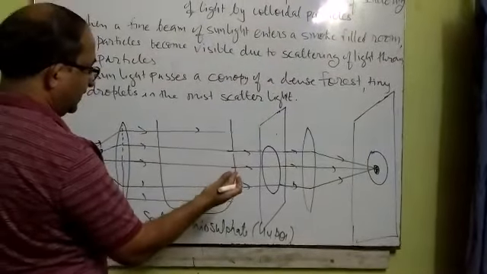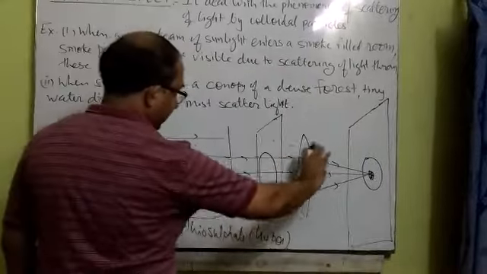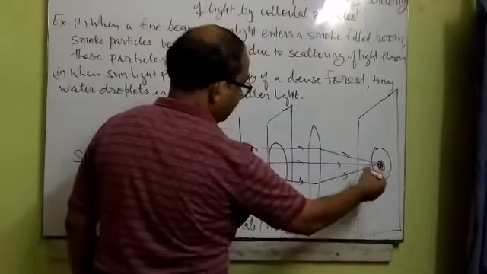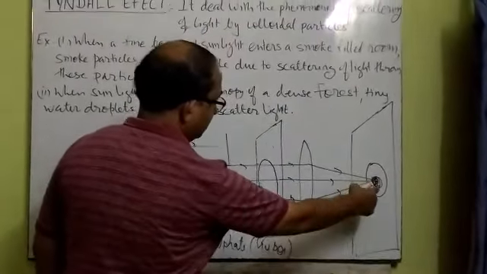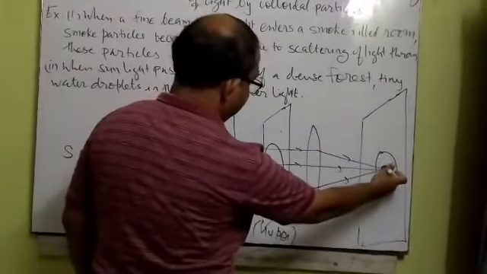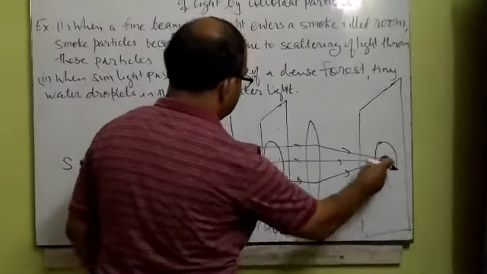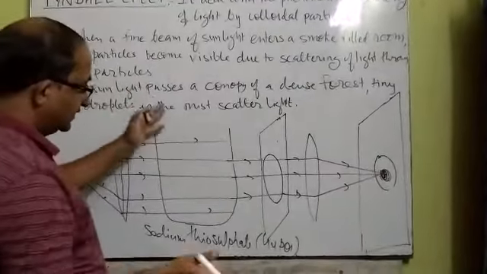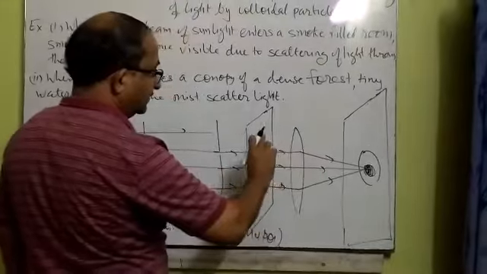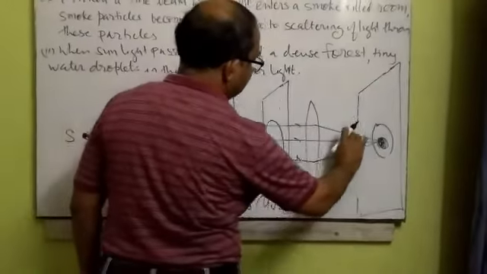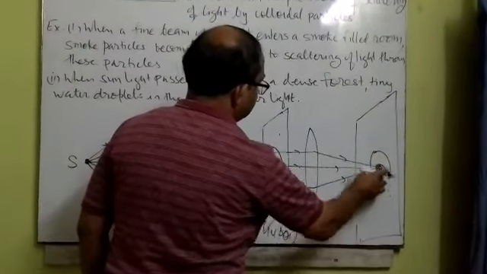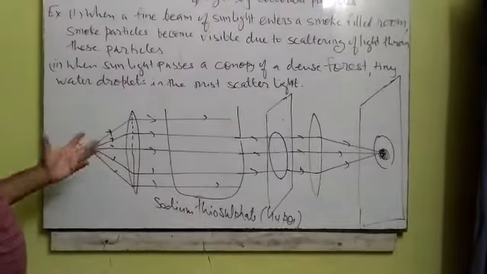from 3 sides. But from the 4th side, the front side, you will see first of all an orange color, then after some time a dark red color appears on the screen, because this ray of light is scattered away, and in this way on the screen we will see the red color. This means the blue light is scattered to the 3 sides by a larger angle, but the red light, which has the longest wavelength, is scattered by the least angle and passes straight through. You can see the dark circle on the screen. So this is the activity by which we can understand scattering.